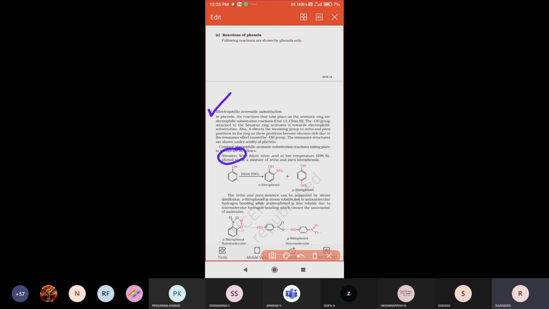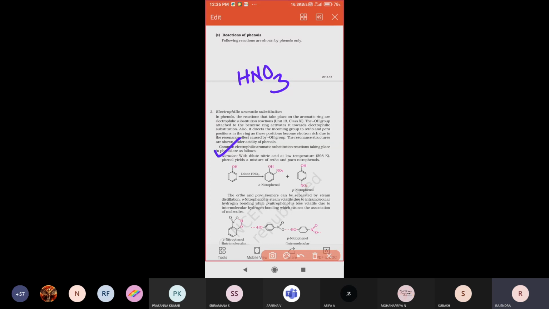Nitration reaction. Already we saw in the previous concept that electrophilic substitution reactions include nitration reaction, sulfonation reaction, Friedel-Crafts alkylation reaction, Friedel-Crafts acylation reaction, like that different reactions. The same we are going to apply for these reactions also. So let us see that. First one is nitration reaction. Nitration is nothing but reacting with concentrated nitric acid. If you treat with nitric acid, that reaction is called nitration reaction.